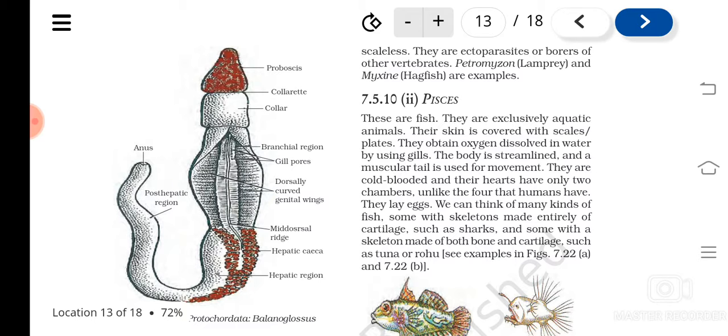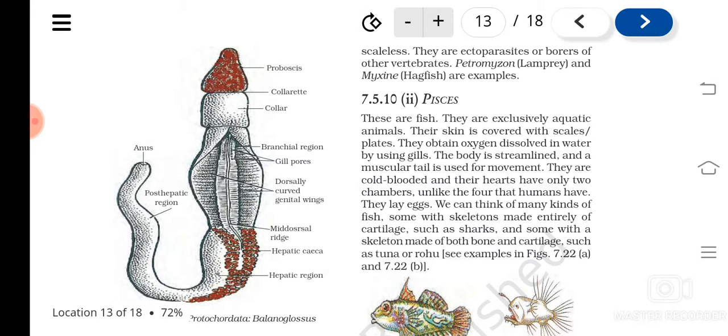We are said to be homeothermic or warm-blooded animals, because our body temperature is constant. If we go to any polar region or near the equator, our body temperature will be the same. So the temperature of the body remains constant in warm-blooded animals. But Pisces are cold-blooded organisms. Their body temperature varies. There is no constant temperature.